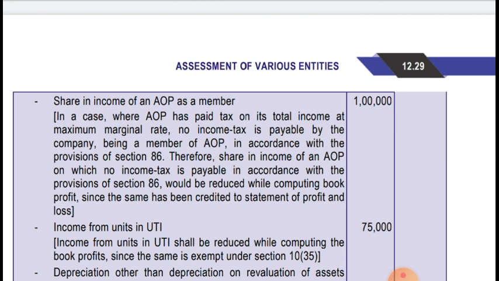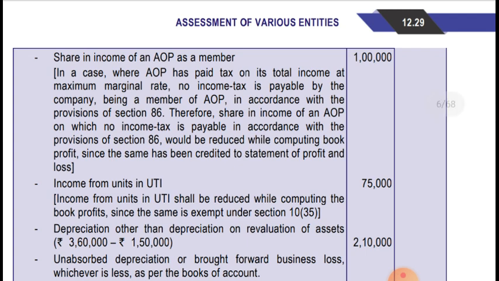Therefore, share in income of an AOP on which no tax is payable in accordance with Section 86 would be reduced while computing book profit, since the same has been credited to the statement of profit and loss account. Here AOP has already paid MMR, so the company is not required to pay tax on this, so it should be reduced.